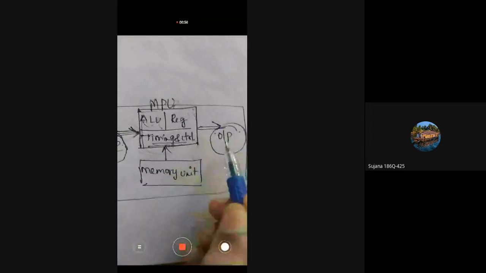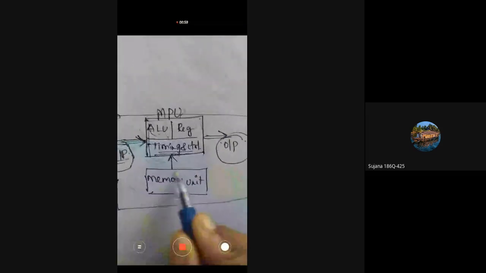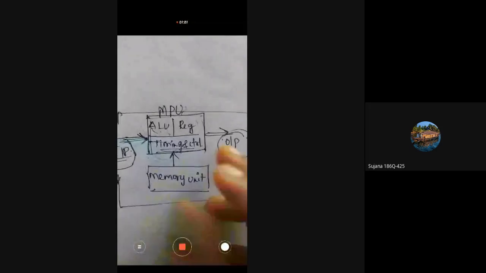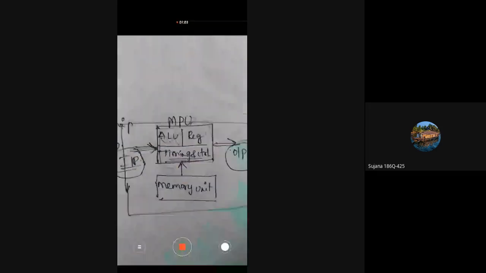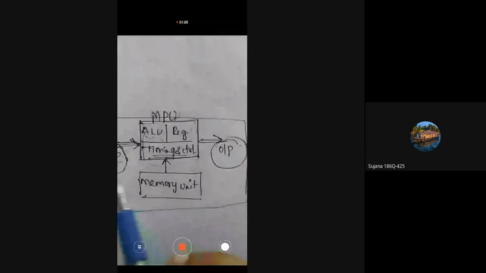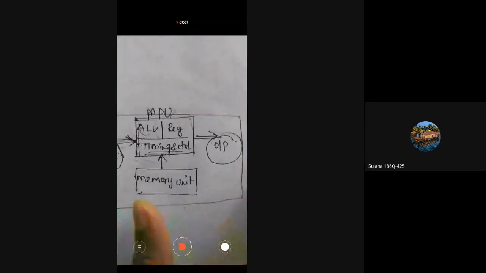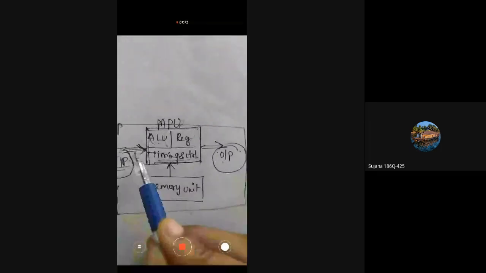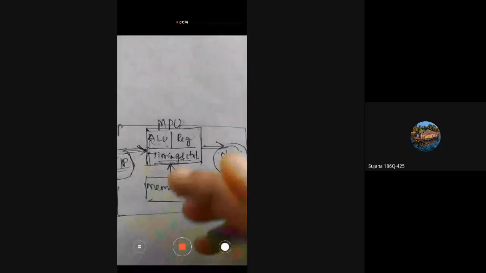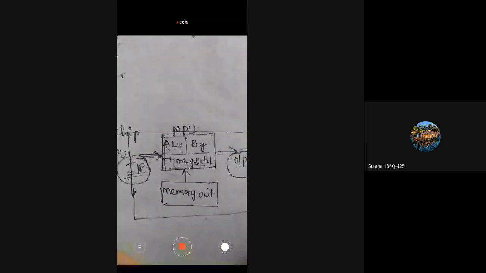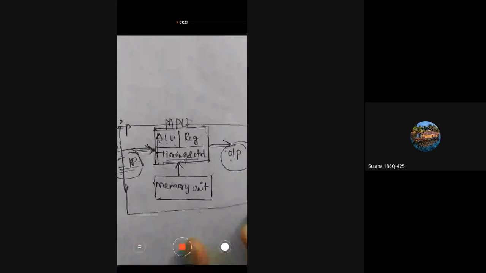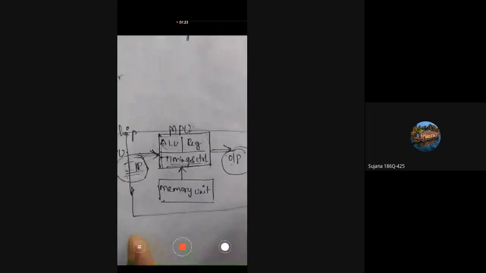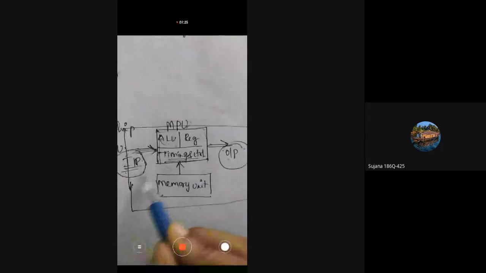There is also communication between the memory unit and the microprocessor unit. Creating a path for communication between two or more components is called interfacing. Interfacing is used to connect one type of device with another type of device.